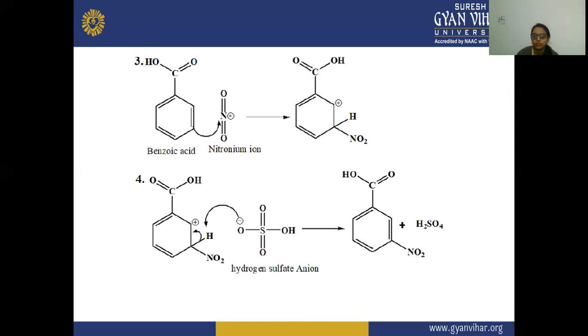This hydrogen has the positive charge, and the hydrogen sulfate anion is acting as a nucleophile, and both positive and negative attract, and there is a formation of H2SO4, which was acting as a catalyst. And this bond will shift to this position because this carbon is having the positive charge due to the reaction at this position of the benzoic acid.